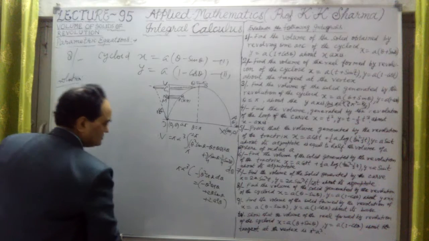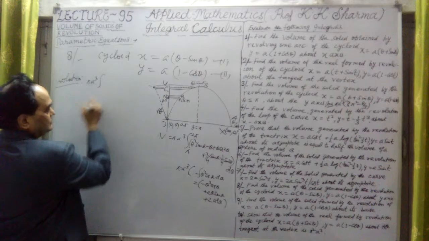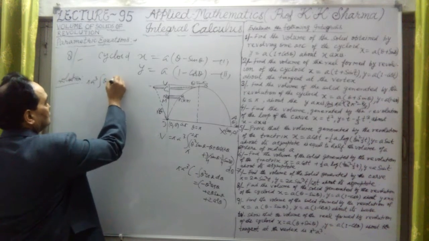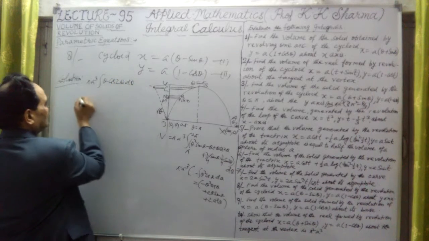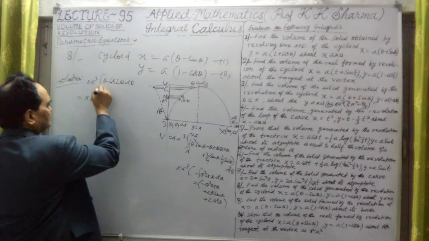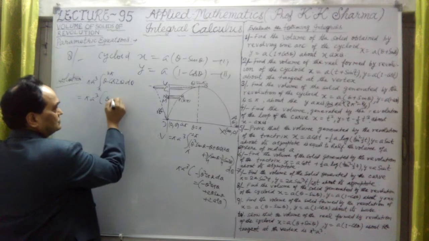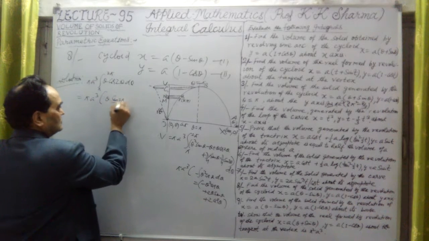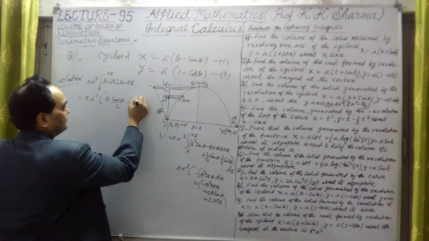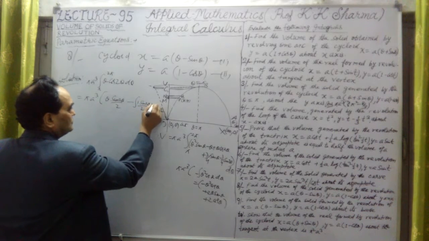That is another point. Okay, so this second part is again pi a cube integration. Second part is theta cos 2 theta. This is theta into cos 2 theta d theta. Integration of this will be pi a cube as it is. Limits we will substitute later. This is pi to 2 pi, let me take, no problem. Now theta as it is, cos 2 theta integration is sin 2 theta upon 2, minus sine in between. Theta is 1 in differentiation, 1 into sin 2 theta upon 2 into d theta.